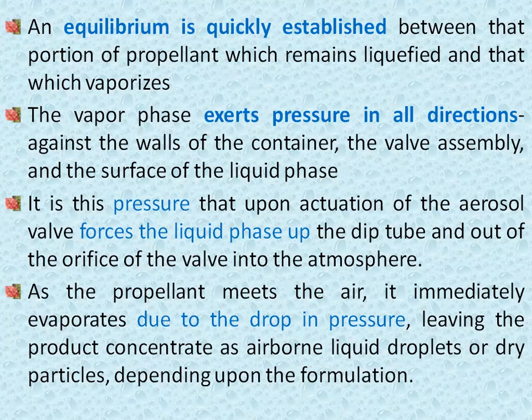So the propellant helps to remove the drug from the container after pressing of the actuator, and then again this propellant is converted into liquid and gas simultaneously. So mainly this vapor pressure plays a major role in expelling the medicament. So when the medicament and the propellant come out into the air, what happens?